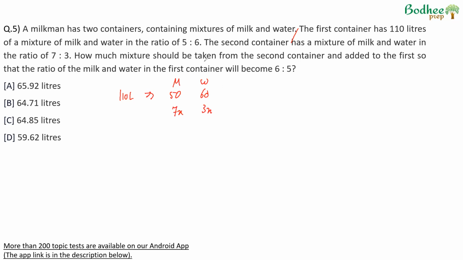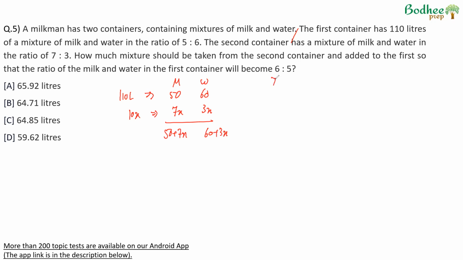How much mixture should be taken out from the second container and added to the first so that the ratio of milk and water in the first container becomes 6 is to 5? Suppose 7x and 3x milk and water is taken out and added to the first container. So basically the volume that has been added is 10x. Now the total amount of milk will be 50 plus 7x, and the total amount of water will be 60 plus 3x.